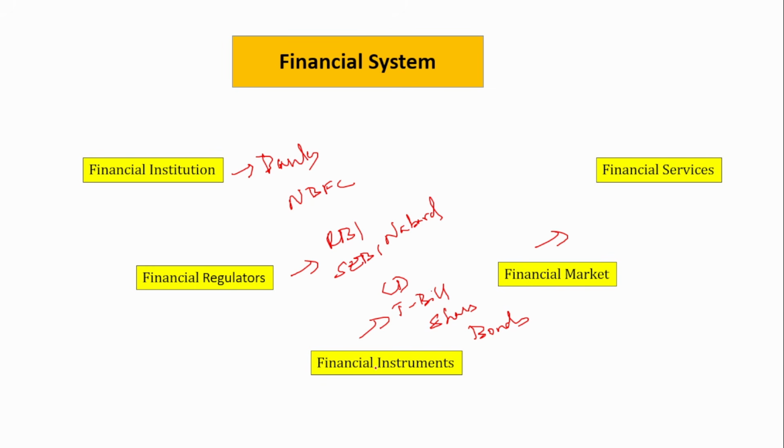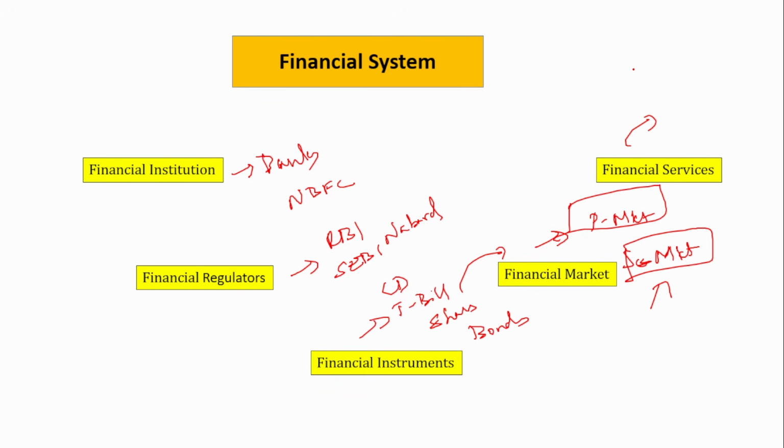Financial market is where these financial instruments are traded, that is, in the primary market or in the secondary market. When it is issued for the first time, it is done in the primary market. When it is already existing in the market and secondary trading happens between the various buyers, then it happens in the secondary market. This is what the financial market is.